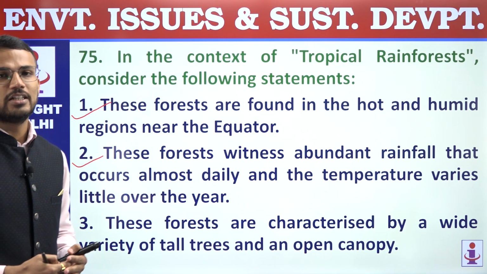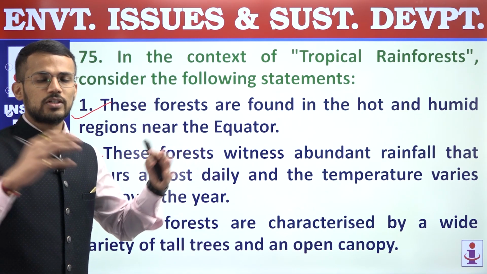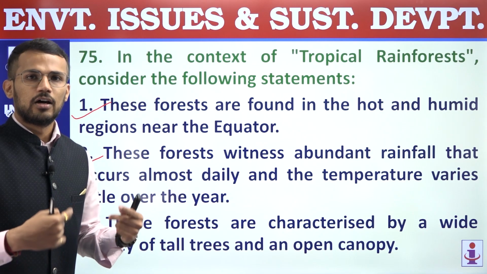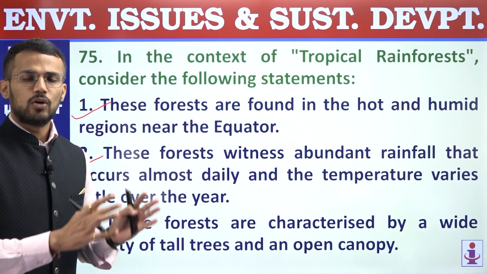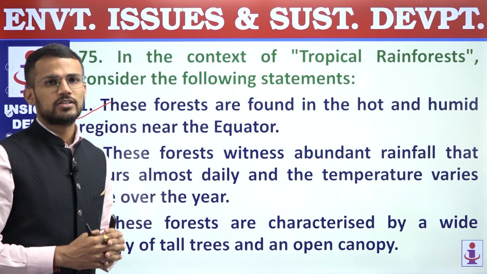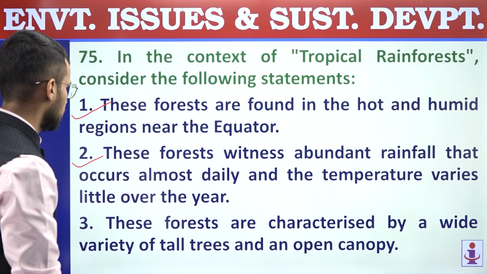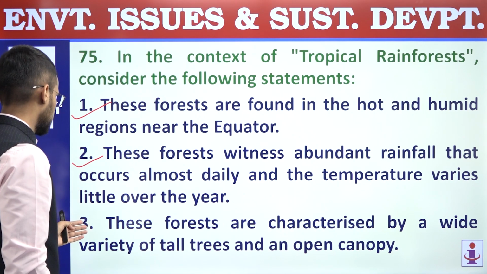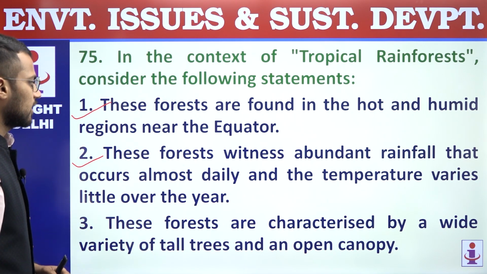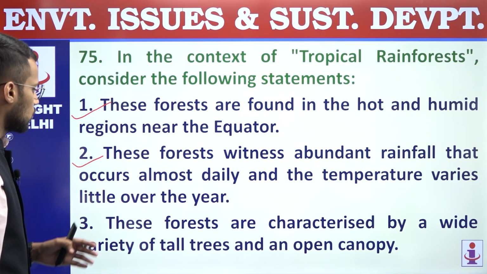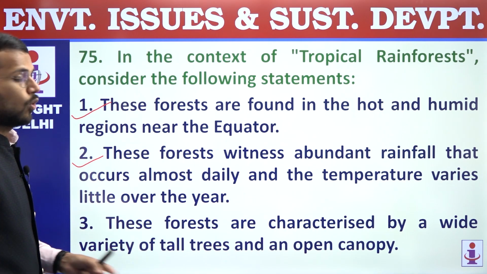Given their proximity to equator, we have convergence of trade winds giving rains almost daily, and also in the equatorial region, we will not have much changes in the temperature throughout the year. So second statement is also correct. Third, these forests are characterized by a wide variety of tall trees and an open canopy.